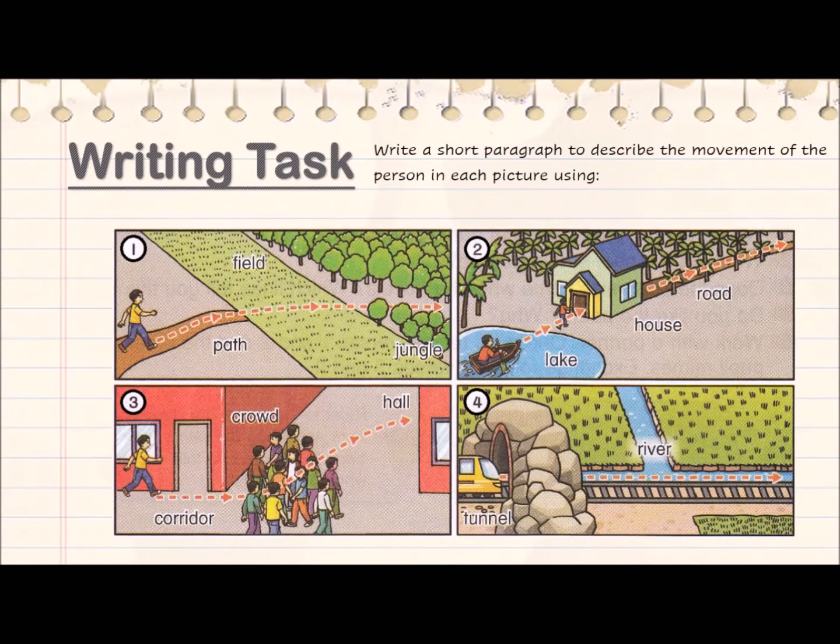Next, writing task. Write a short paragraph to describe the movement of the person in each picture using along, across, and through.